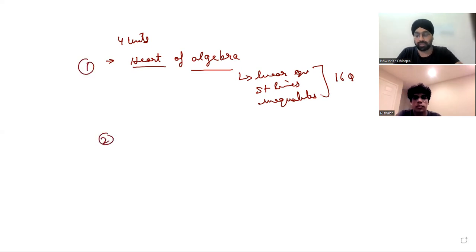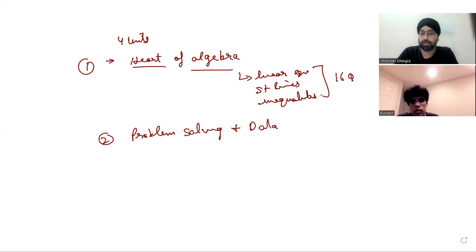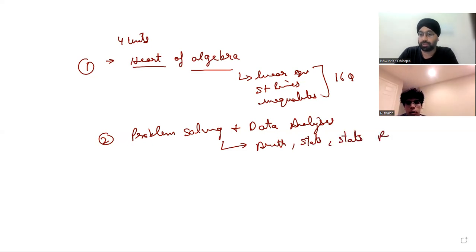The second unit is Problem Solving and Data Analysis. In this part, you have arithmetic, AP, GP, series, and statistics. We have stats research.